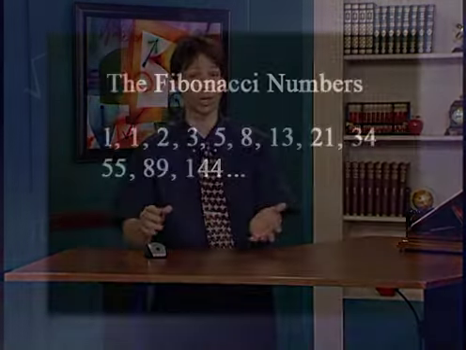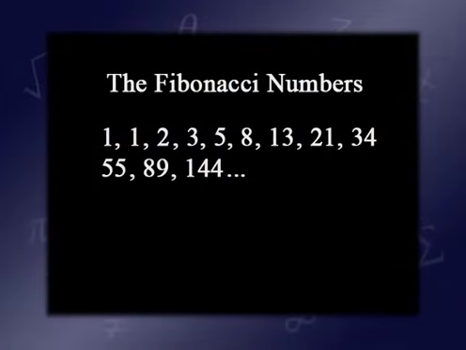Now I'd like to talk about my all-time favorite numbers. These are the Fibonacci numbers. Fibonacci numbers are very easy to understand. They start with the numbers 1 and 1. In fact, they're as easy to understand as 1 plus 1, which is 2. Next, you add 1 plus 2 together to get 3. Then 2 plus 3 is 5. 3 plus 5 is 8. 5 plus 8 is 13, 8 plus 13 is 21, and so on.